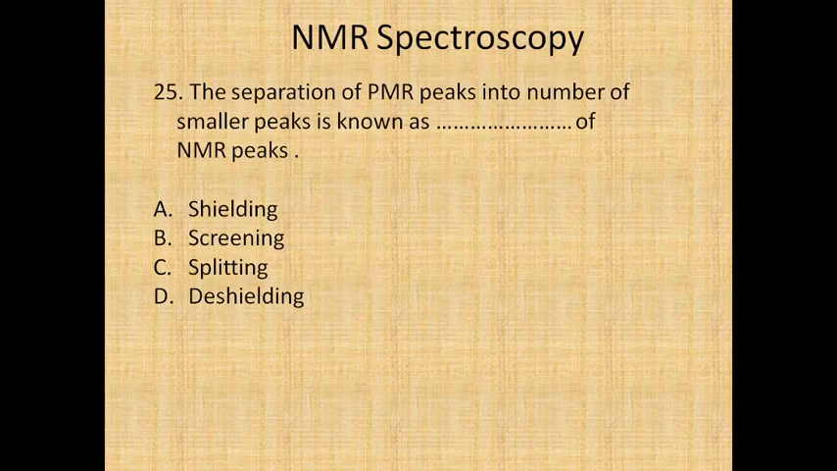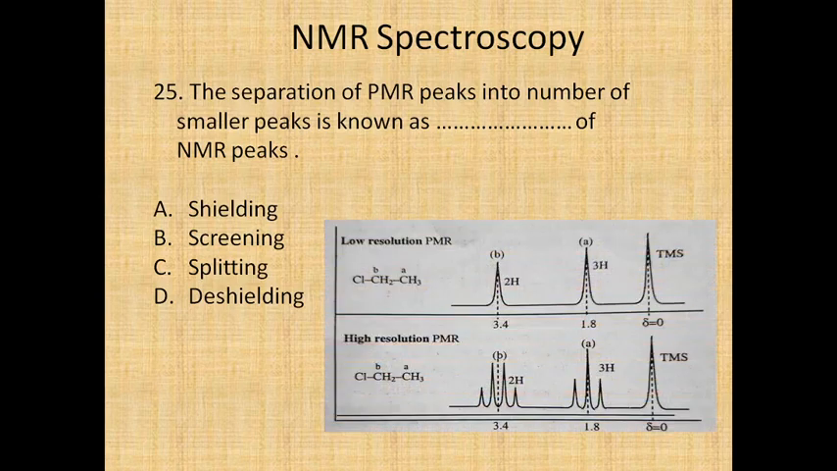The separation of PMR peaks into a number of smaller peaks is known as dash dash of NMR peaks. Let's see that example. If I am taking ethyl chloride on a low resolution PMR instrument, this will give you only two signals, A signal and B signal with respect to TMS. TMS will be the 0, so it's a standard one.